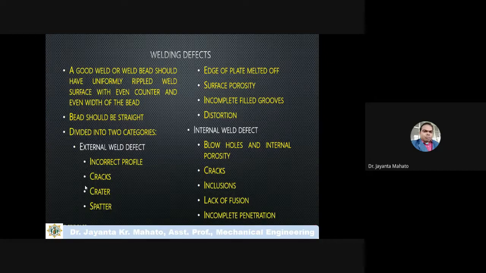There can also be incomplete penetration of filler material. If the filler material is not completely filled, then this incomplete penetration type of internal defect may form.